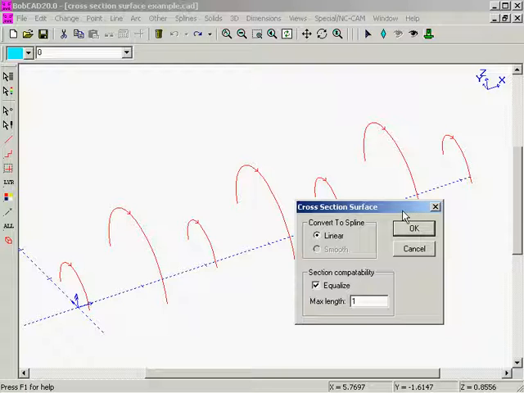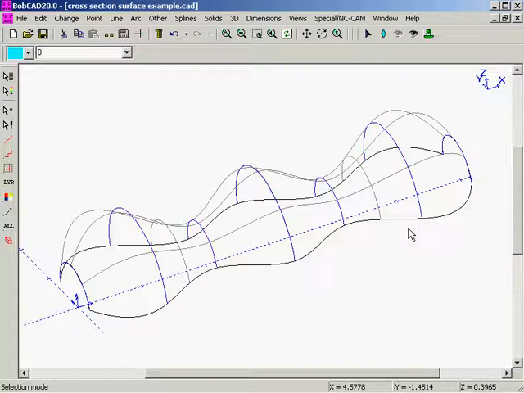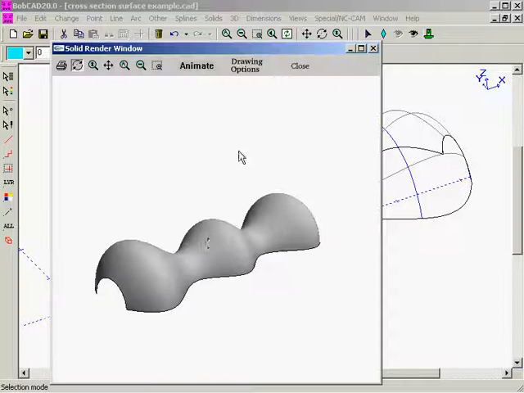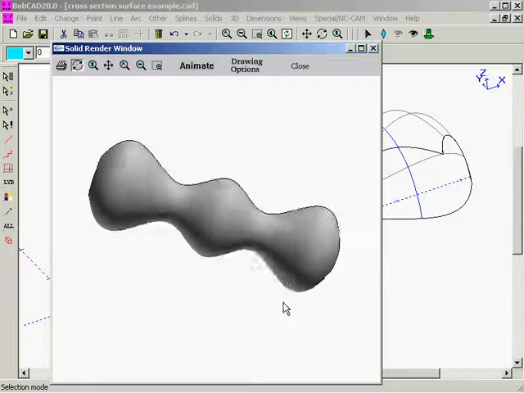This gives you the ability to actually equalize the geometry if the chains are unequal and you want to equalize them. We have a linear option selected on converting to spline. By selecting OK, this automatically generates our cross-sectional surface, as you can see there. By selecting the surface, and then selecting Render, that allows you to actually render it.